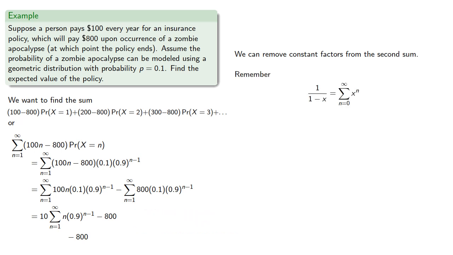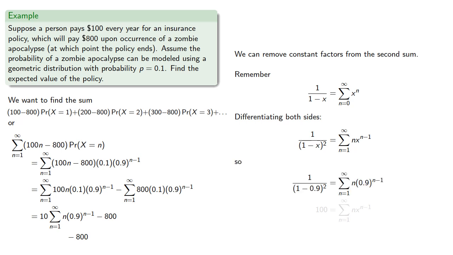And remember that provided conditions that 1 over 1 minus x can be written as the infinite series, we can differentiate both sides to get a factor of n, and substituting our value for x equals 0.9 gives us an expression for the first sum, which we find... and that gives us the expected value of the policy.